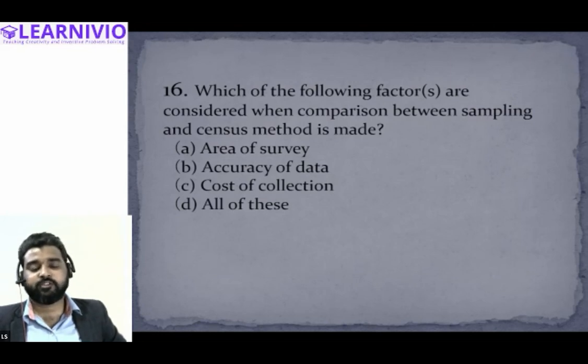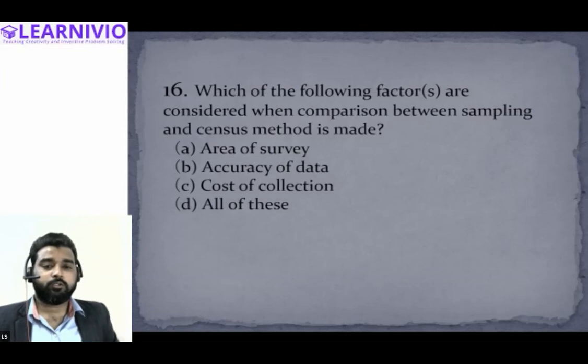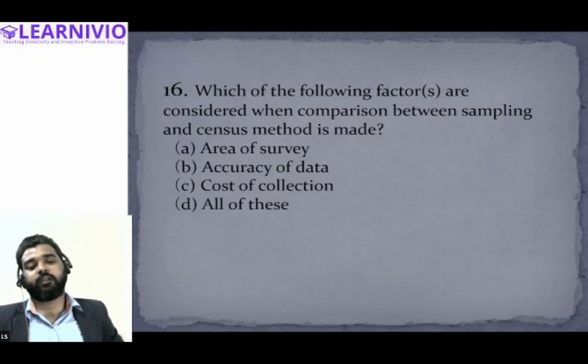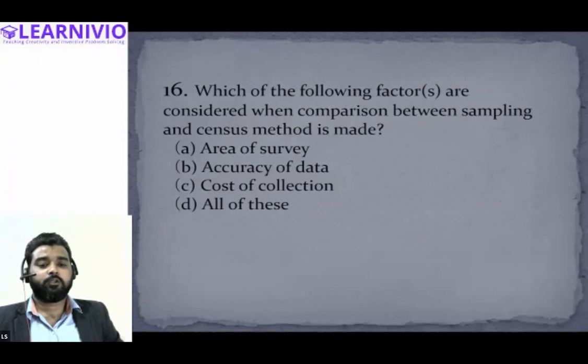That means when the investigator is deciding whether he should go for the census method of collecting the information or apply the sampling method, what are the factors that he will be considering? Tell me. Area of survey, accuracy of data, collection of data, cost of collection. What are the various factors that he will be considering?